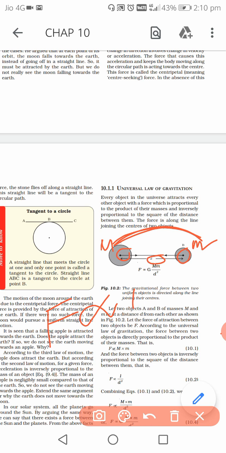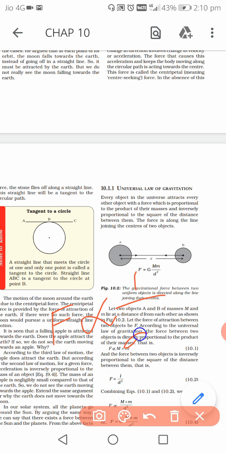Again, the statement has not finished here. Another part we have: the gravitational force is also proportional to 1 by d square. So mathematically we write F proportional to 1 by d square.